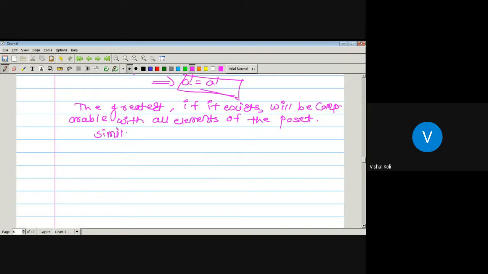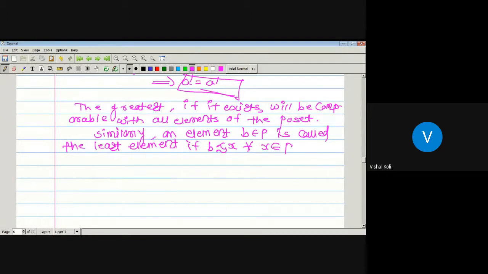Similarly, an element B in poset P is called the least element if an element B precedes X for all X in P. That is, every element in P succeeds the element B. And again, the least element is unique if it exists.